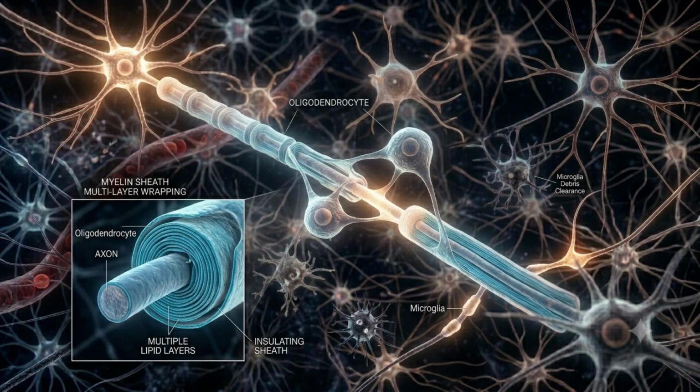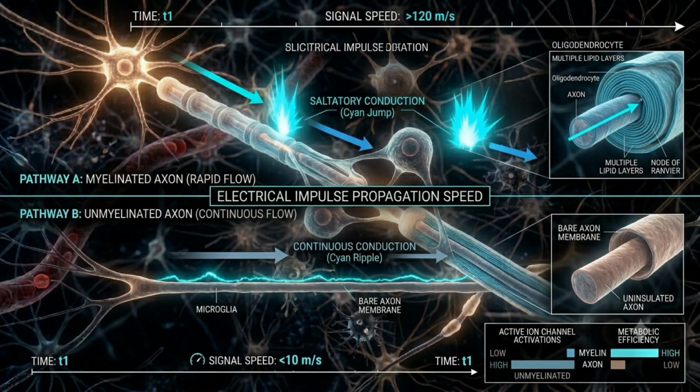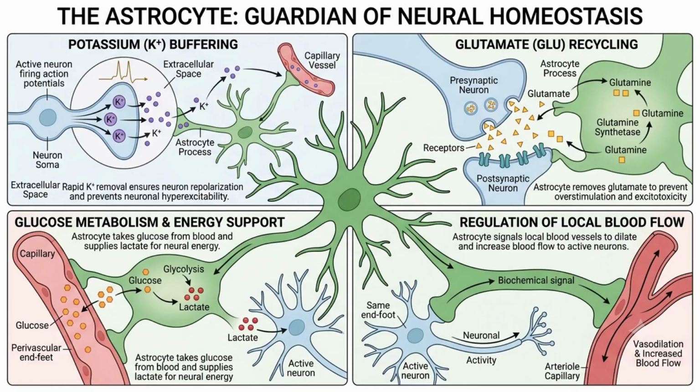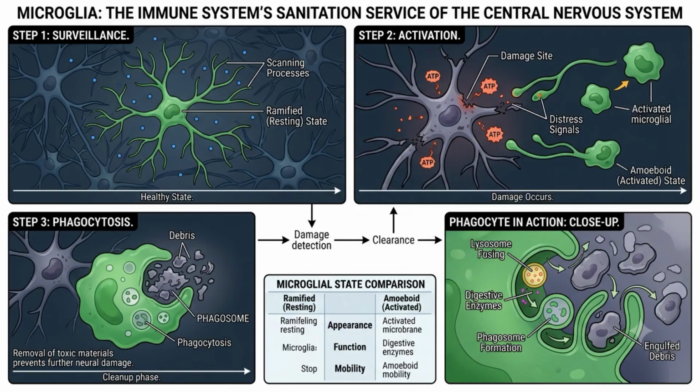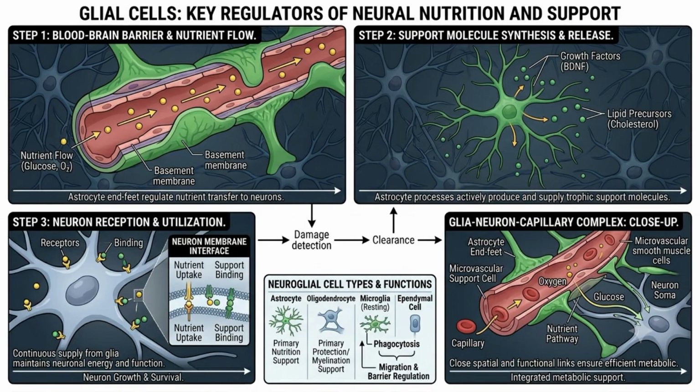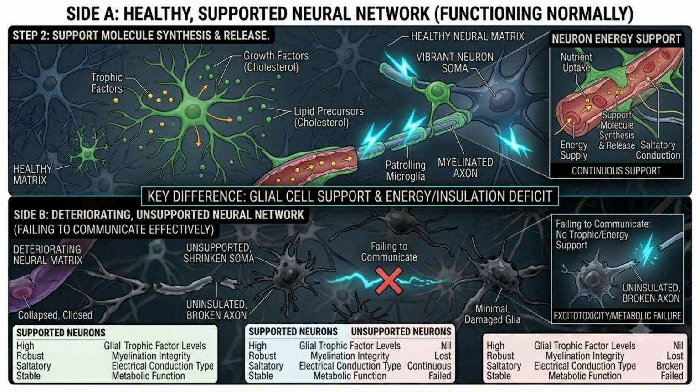Glial cells do not transmit signals. They support, protect, and maintain the neurons that do. Some glial cells wrap around axons in a fatty insulating layer called myelin, which greatly increases the speed at which electrical impulses travel. Other glial cells regulate the chemical environment around neurons, clear away debris, and provide nutrients. Without glial cells, neurons would not be able to function.